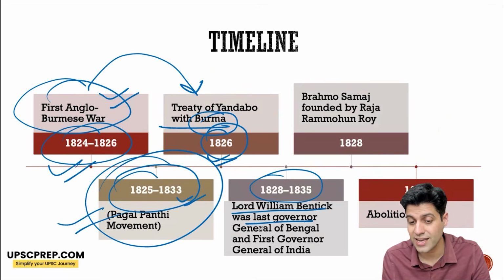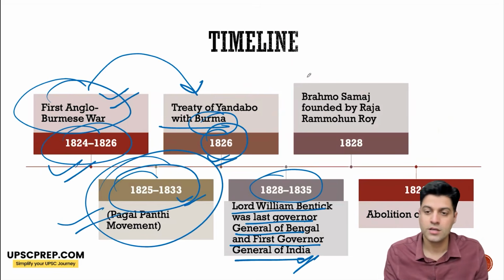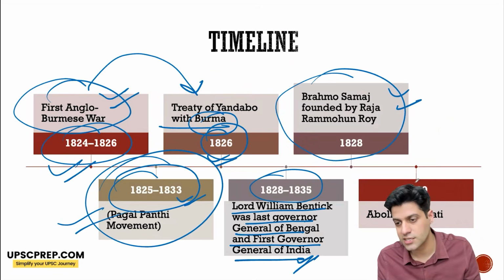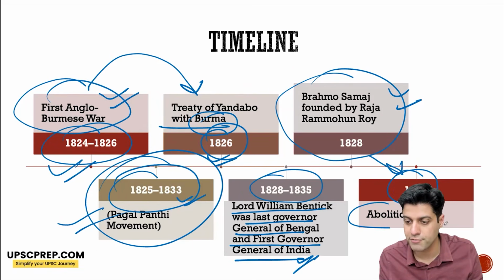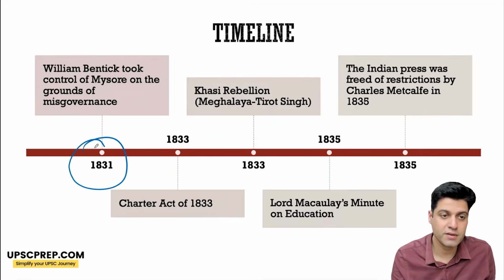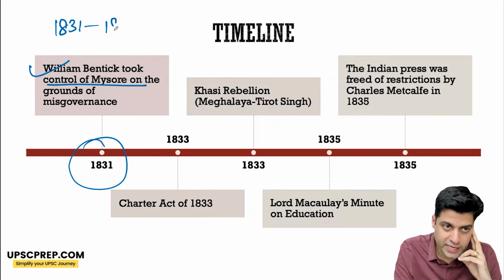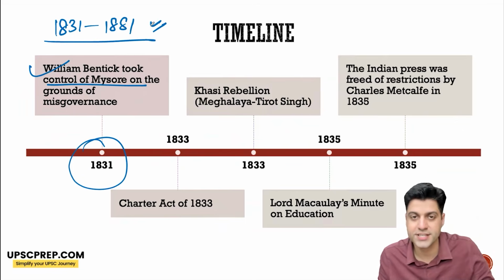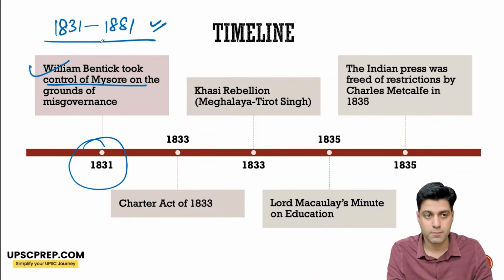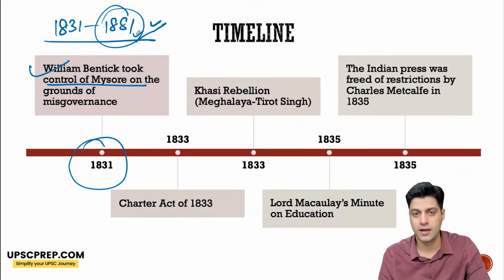1828 to 35, very important period. Lord William Bentinck was the last Governor General of Bengal and first Governor General of India. Okay. Brahmo Samaj was founded by Raja Ram Mohan Roy, as I discussed earlier, and his efforts led to the abolition of sati. So in 1831, William Bentinck took control of Mysore. Now this is very important. From 1831 to 1881, Mysore was not a princely state. William Bentinck took control of Mysore on the grounds of misgovernance. But in 1881, under Lord Ripon, it was returned back to the Wodeyars and became a princely state.